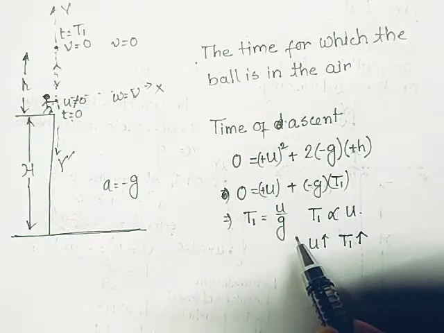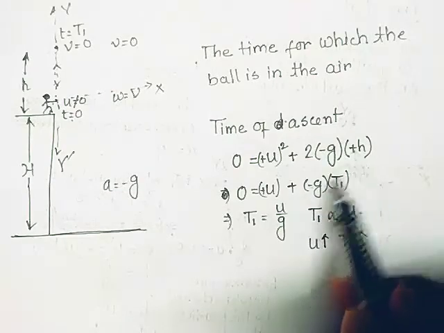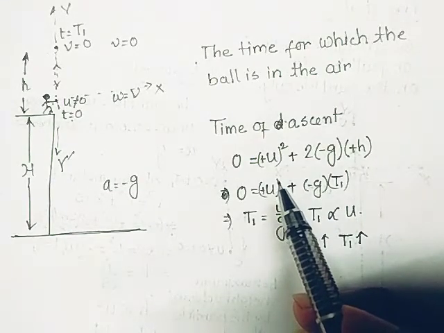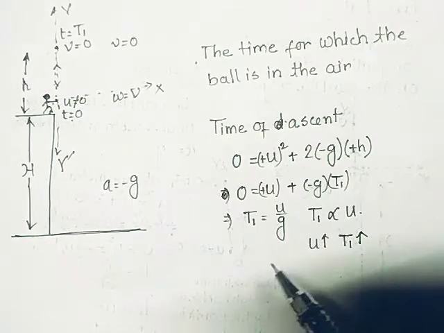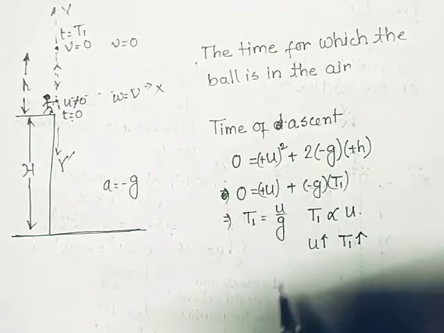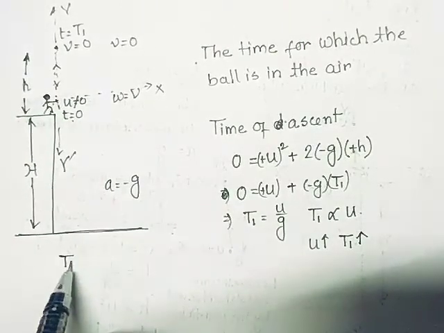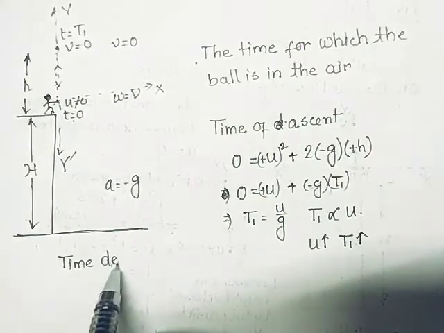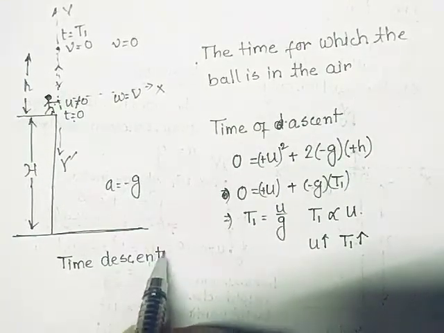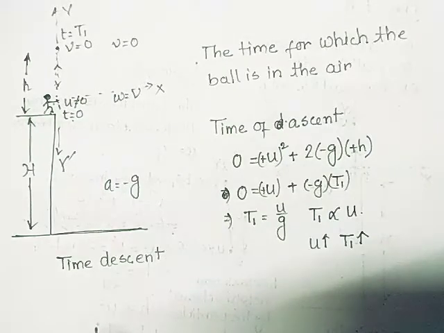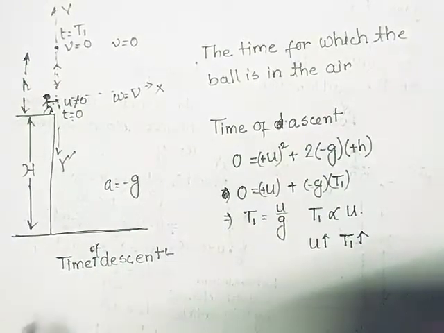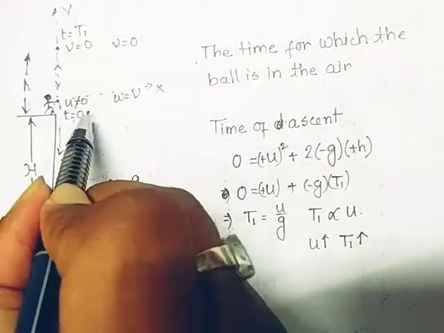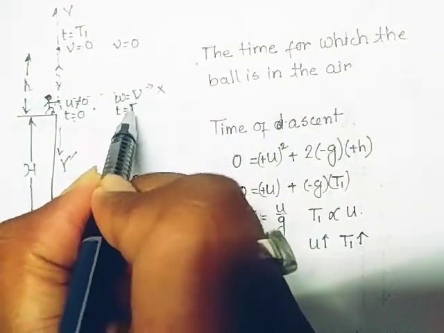But I want to remind you that if the velocity is increased by 2 times, the maximum height it achieves will go as the square of it, that will be 4 times. So from here t1 equal to u by g. Now we calculate another thing, that is when the particle is coming downward, that is the time of descent. Let us say when it is again received here, the time is t2.